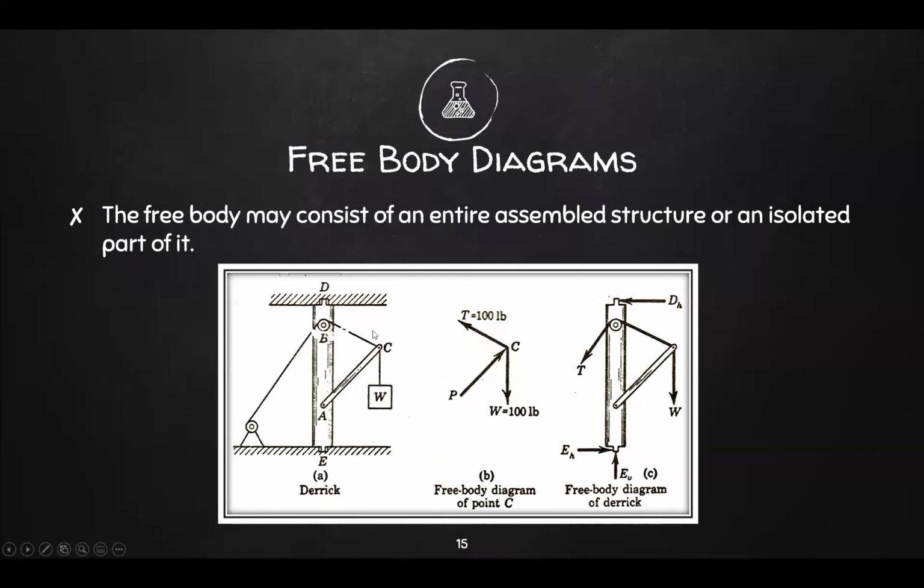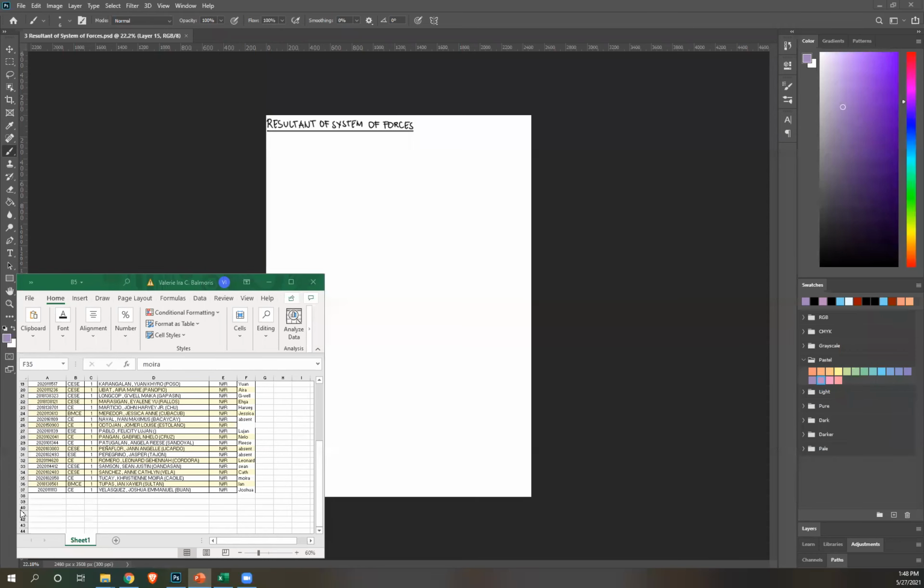Next, as I said earlier, when we have strings, wires, ropes, there are tension forces. Hence, there's tension here and there's tension here. Tension will only show when you cut the wire. So cutting here and here, you have your tension. That's why there's no tension here. And that's your free body diagram for these two structures. And that ends our topic on fundamental concepts of engineering mechanics.